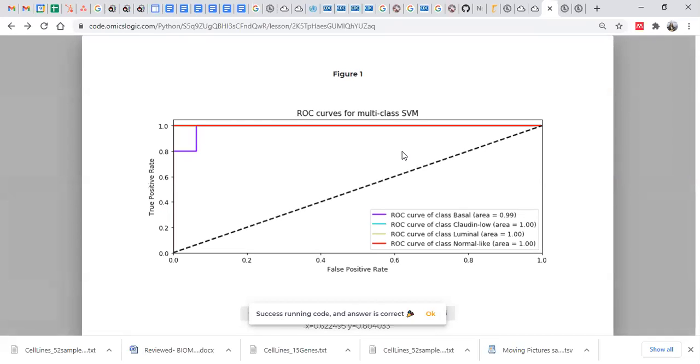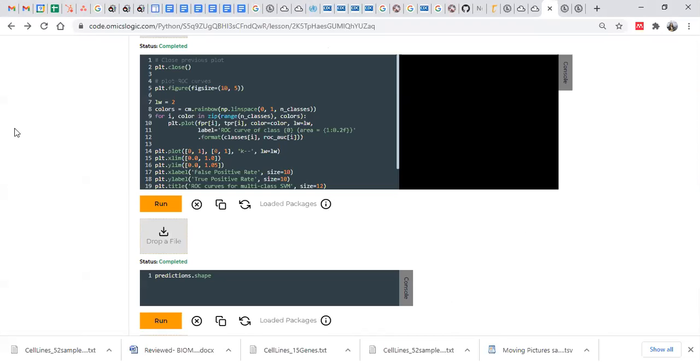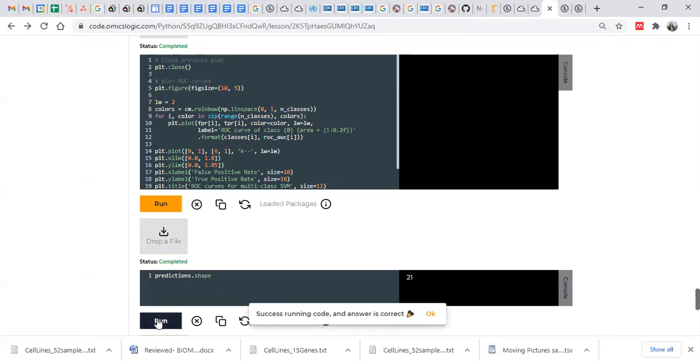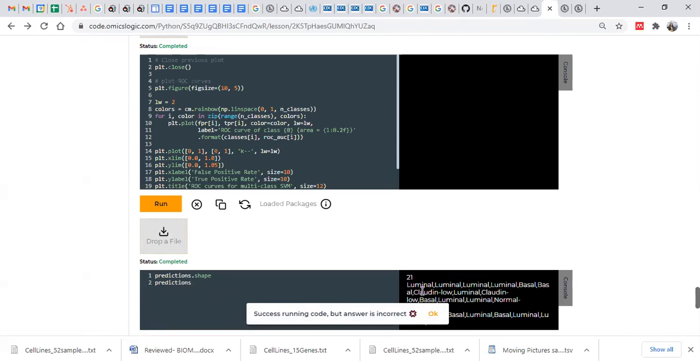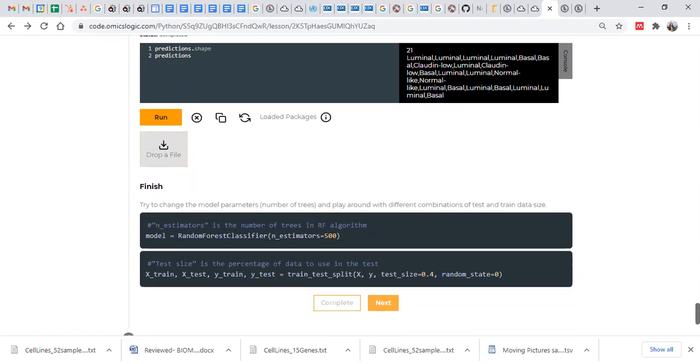So this is again the ROC curve. Then at last, the predictions: you can print the predictions. These predictions would be the actual predicted labels.